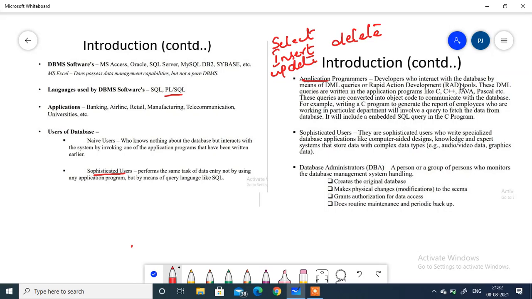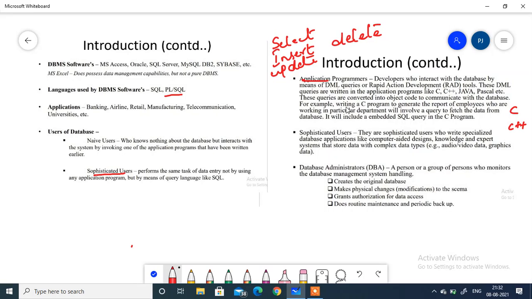By using rapid application development tools or DML queries, the application programmers interact with the database. These DML queries are written in application programs made in C, C++ or Java. These queries are converted into object code to communicate with the database.